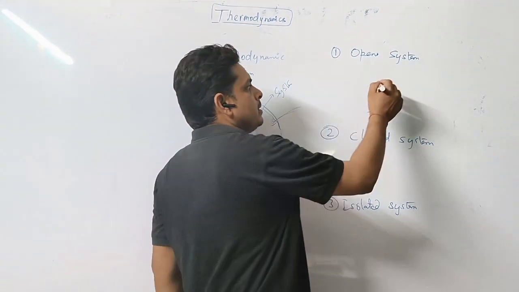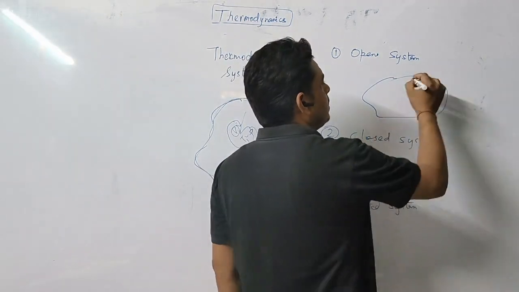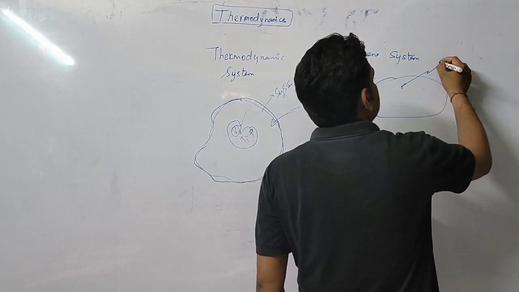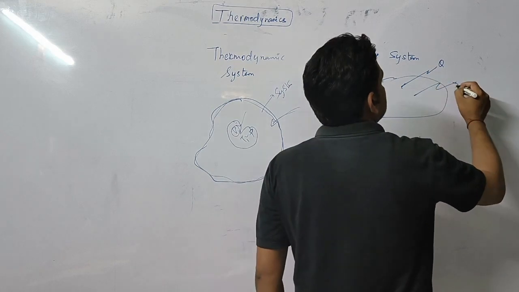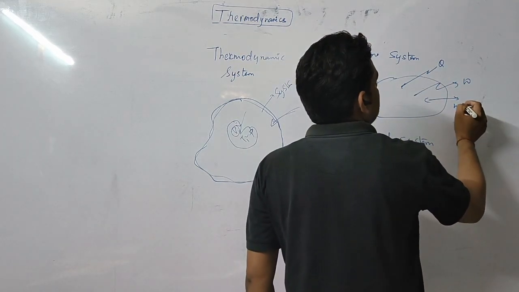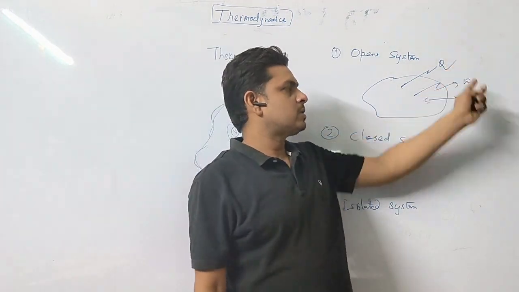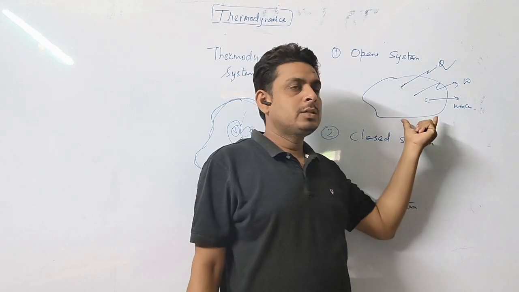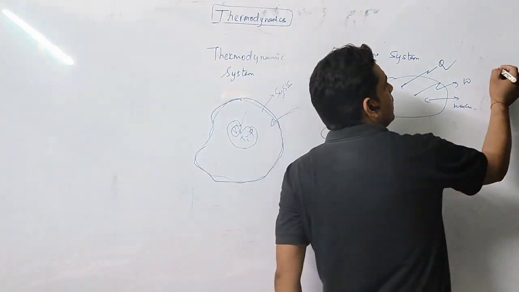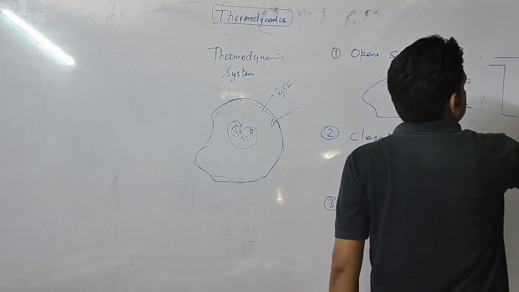So one by one, what is an open system? Suppose a system is there. There is an exchange of heat, there is an exchange of work, there is an exchange of mass. When there is an exchange of heat as well as mass transfer, then this type of system is known as open system. Can you relate this? For example, suppose water is flowing into this system.